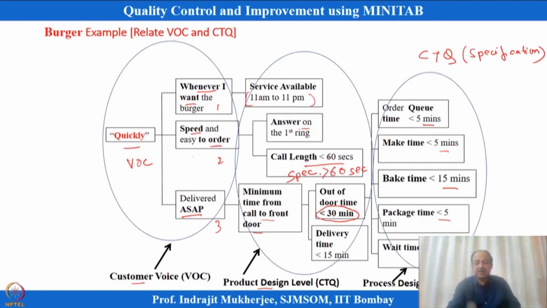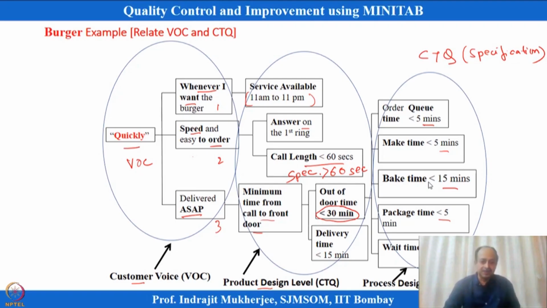That can be divided into sub voices, and we can give some specifications to these, and that will be called CTQs, and CTQs can have sub CTQs, as we can see here. So if any CTQ fails, that means dissatisfaction will increase for that voice basically. So we are converting the abstract form into specifications. Why are we converting this? Because then we can measure it, and then we can define defects, and then we have a chance of improvement.